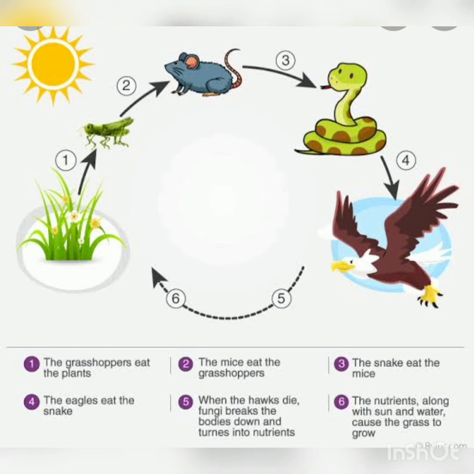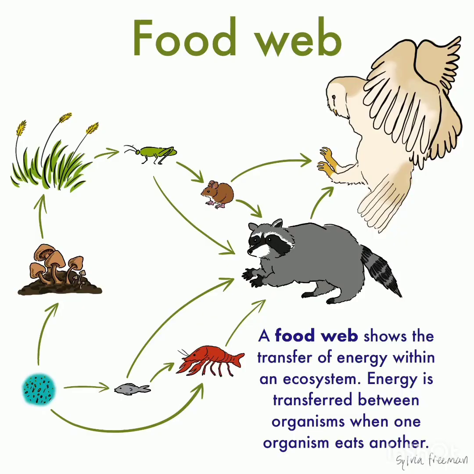Now we come to another term called food web. Several food chains are interconnected to form a food web. Now, a consumer can be eaten by many other organisms. For example, a frog can eat a caterpillar as well as a grasshopper. A snake can eat a rabbit, it can eat a lizard, it can eat a rat.